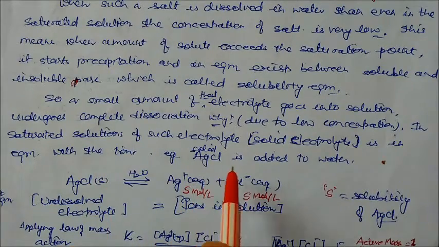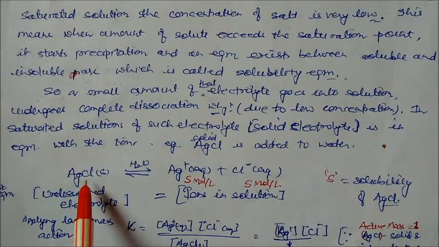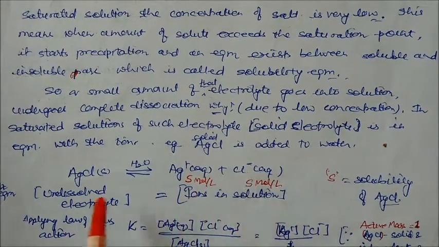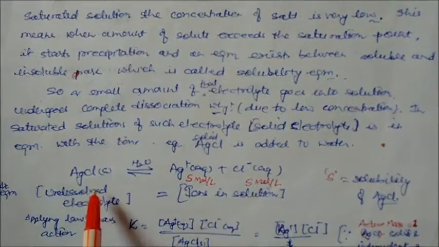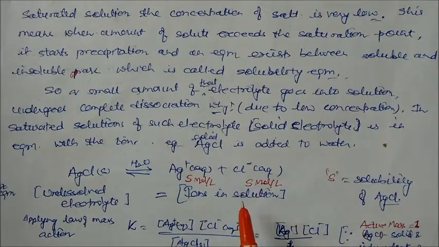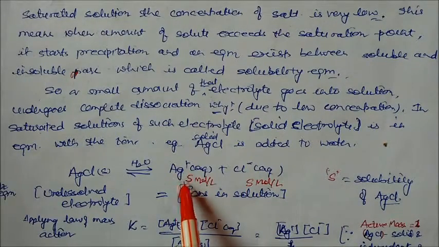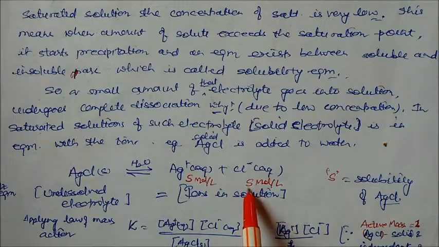For example, when silver chloride is added to water, some of it converts into ions and the remainder stays as undissolved electrolyte. The dissolved silver chloride converts into silver ions and chloride ions, and each has some solubility.